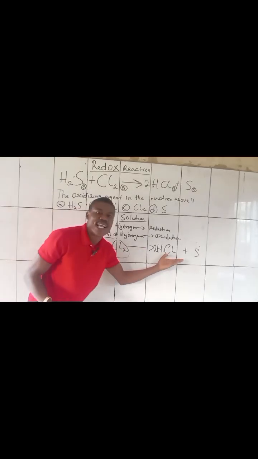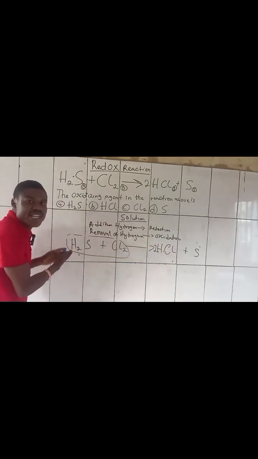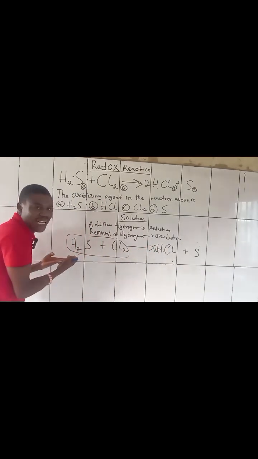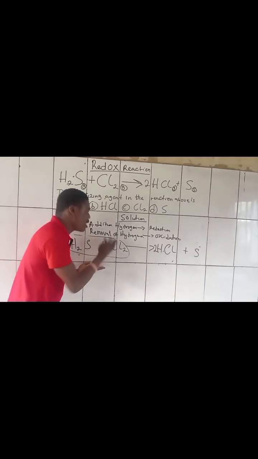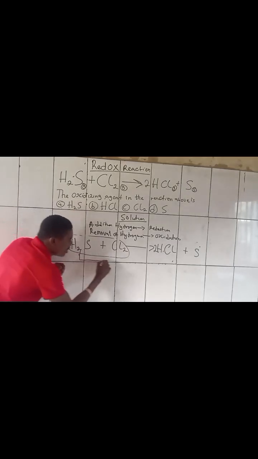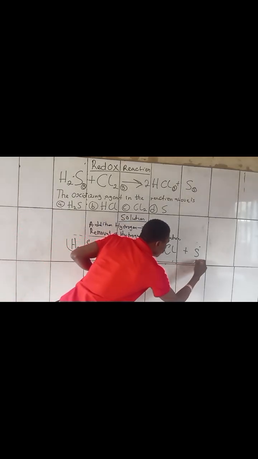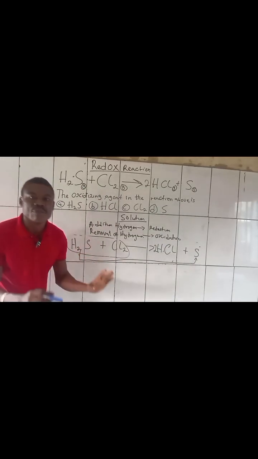On the product side, we are going to check if hydrogen is removed from any of these reactants, and if hydrogen is added to any of them. Now, from hydrogen sulfide, if you trace it to sulfur, hydrogen is removed.